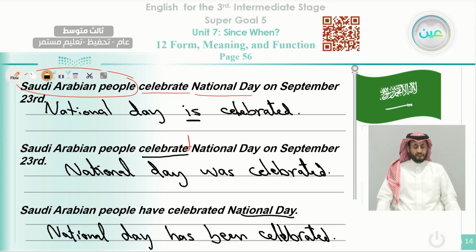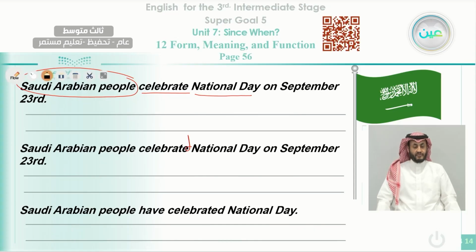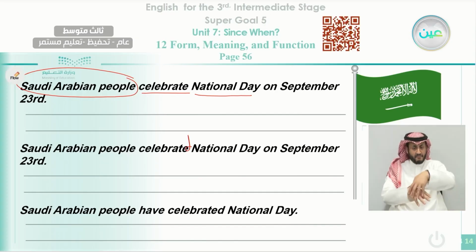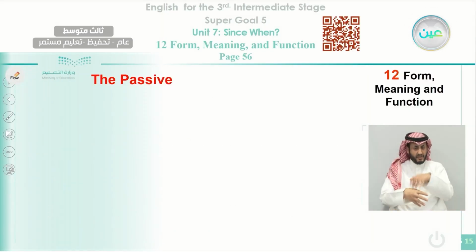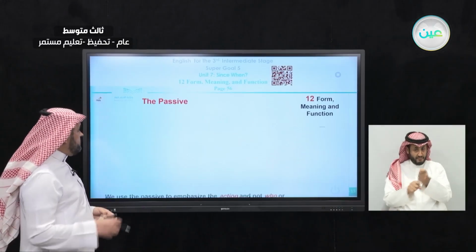Okay. You can continue using by the Saudi Arabian people, or you can stop like this. Okay. Now let's move to the chart that you can find in your book on page 56 that we're going to study in a while. Okay, here this is the form. This is the chart that is in your book, page 56.